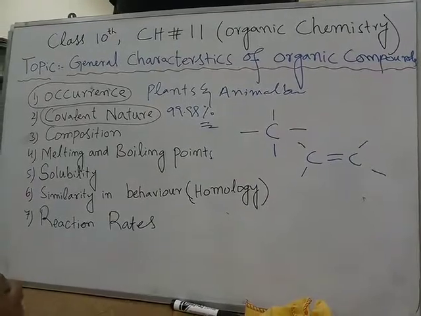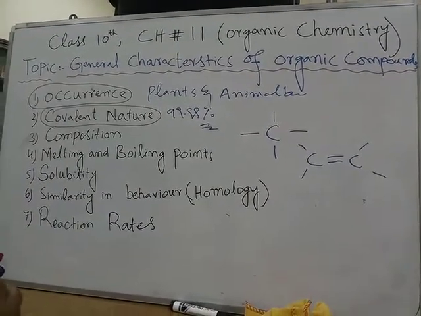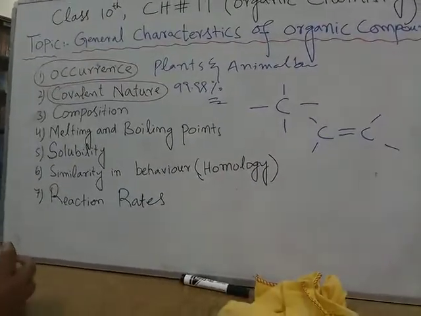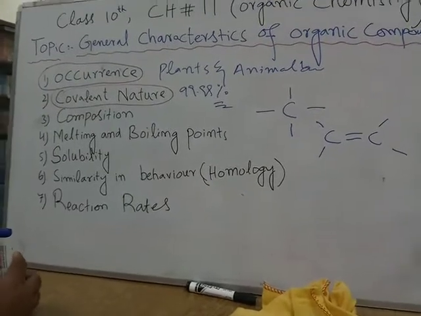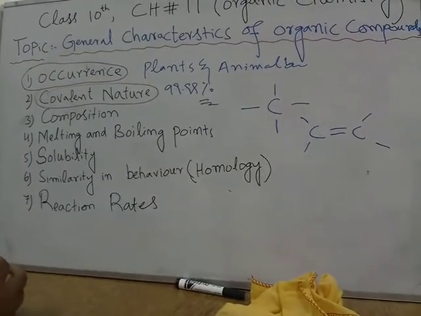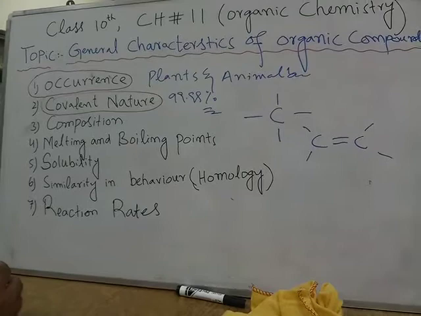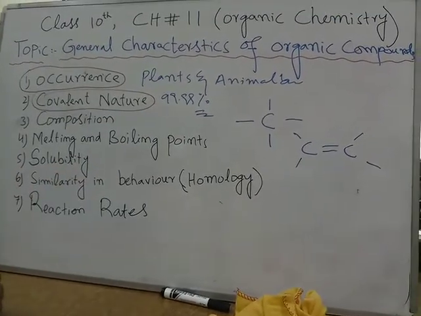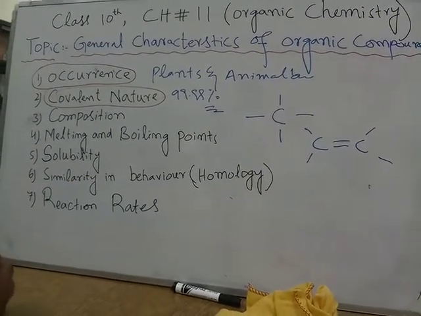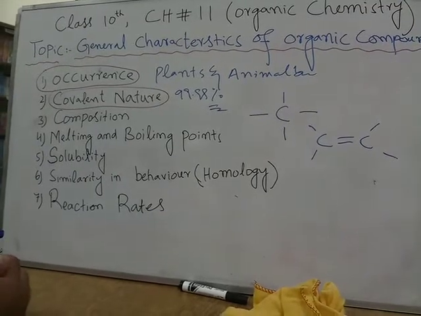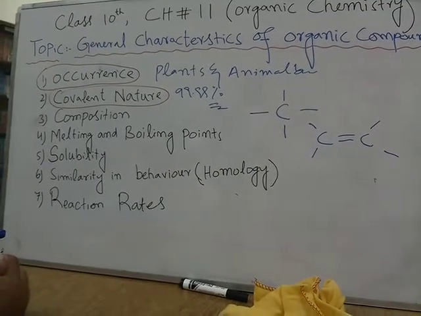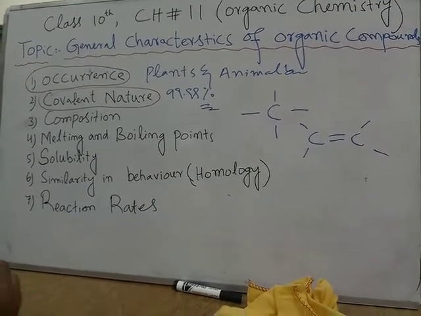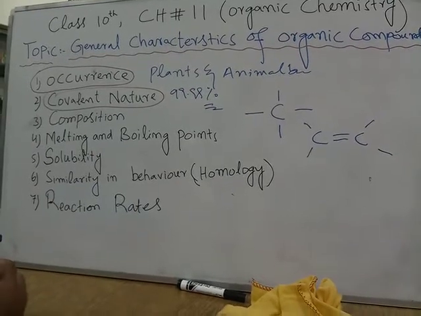That's why they have covalent nature. Very few compounds, for example organic salts, have ions, while all other organic compounds have covalent bonds and they do not have ionic bonds. So covalent nature is the second property of the organic compounds.